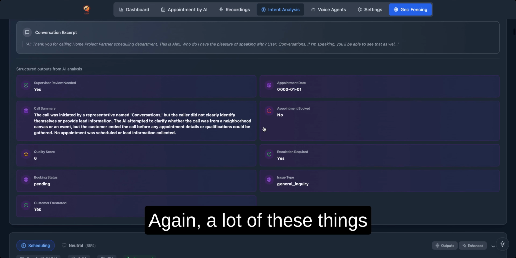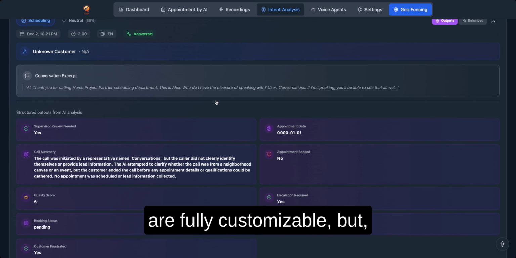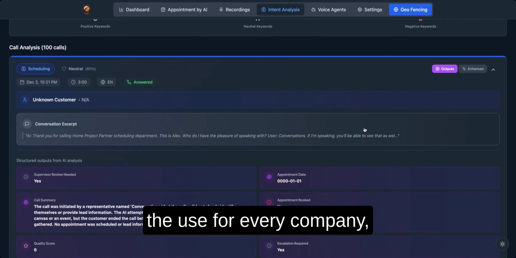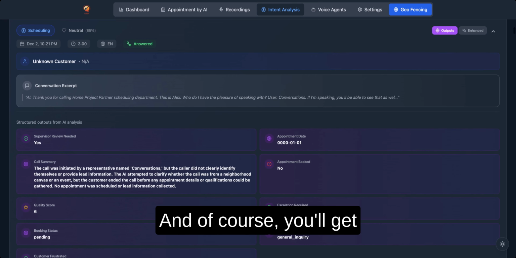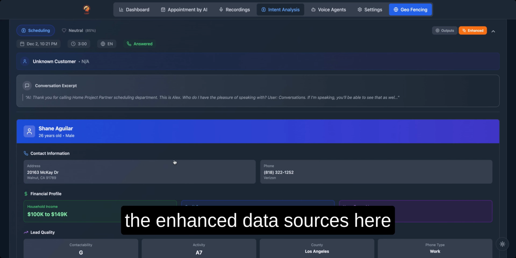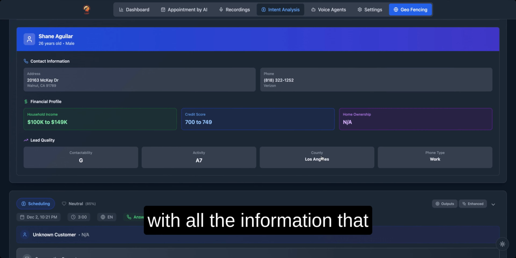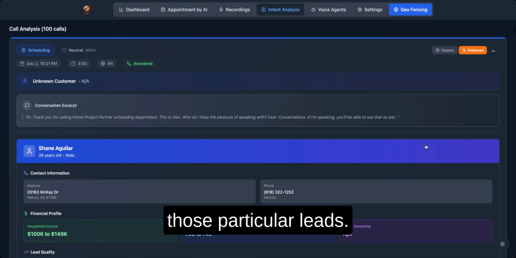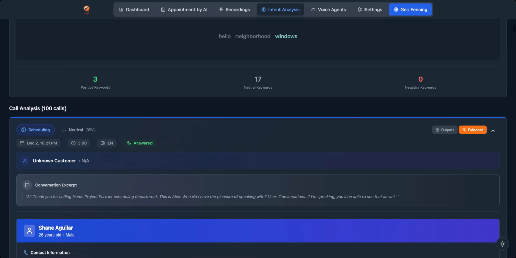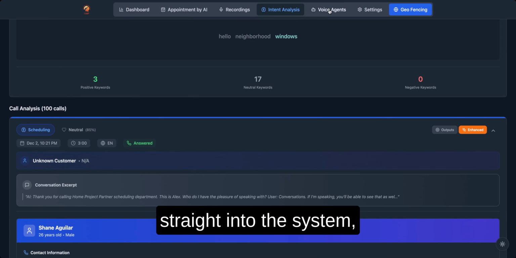Again, a lot of these things are fully customizable, but you can see that it's already been templated for use for every company that has some sort of dialer, if you have a call center. And of course, you'll get the enhanced data sources here as well that provide you with all the information that you'll need, including scoring those particular leads. And again, a lot of this you'll be able to send straight into your system, your CRM, for example.